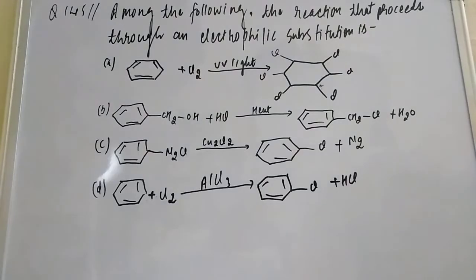Hello friends, now let us see question number 145. That is a very easy problem on GOC, or you can say organic chemistry. This is based on the type of reaction. They are saying: among the following, which reaction proceeds through an electrophilic substitution reaction?